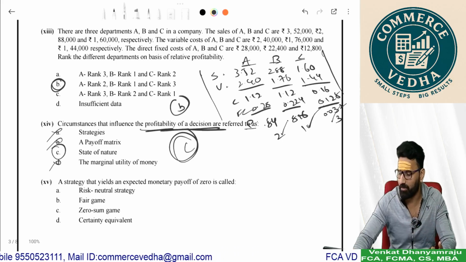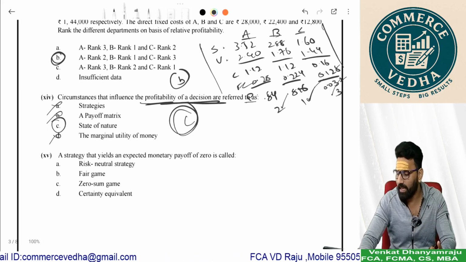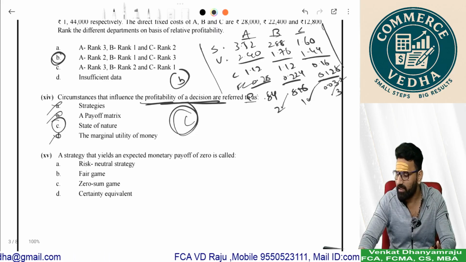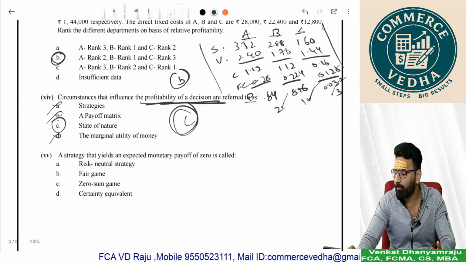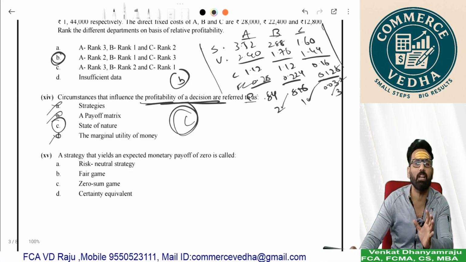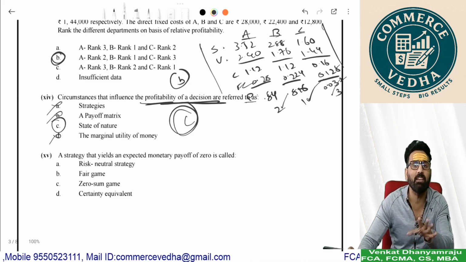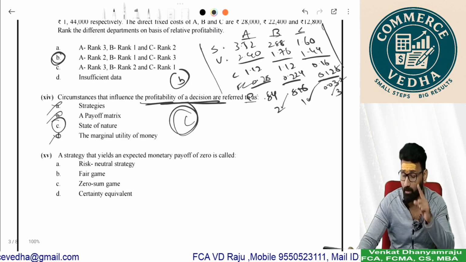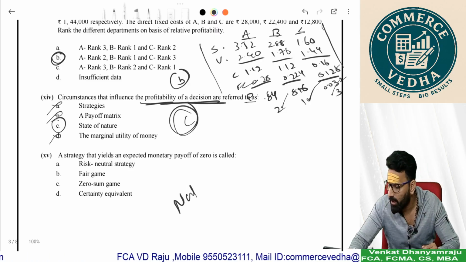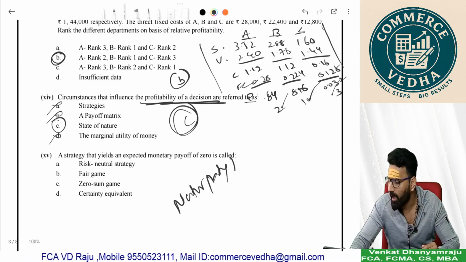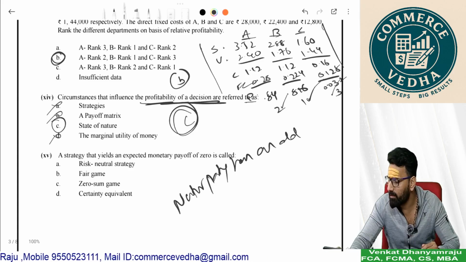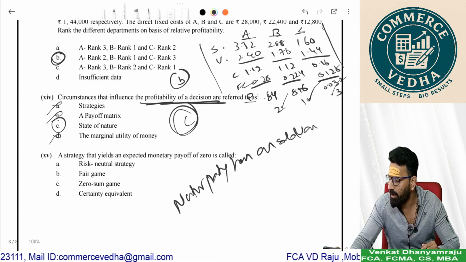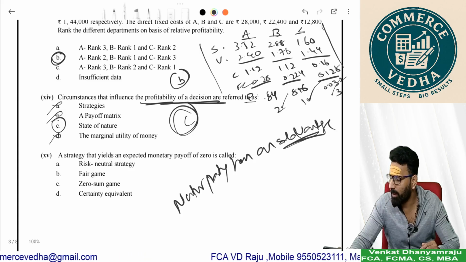Right. Then next, a strategy that yields an expected monetary payoff of 0. Expected monetary payoff of 0 is, in the long term, neither party has an advantage. In the long term, neither party has an advantage. It means it's a fair game.